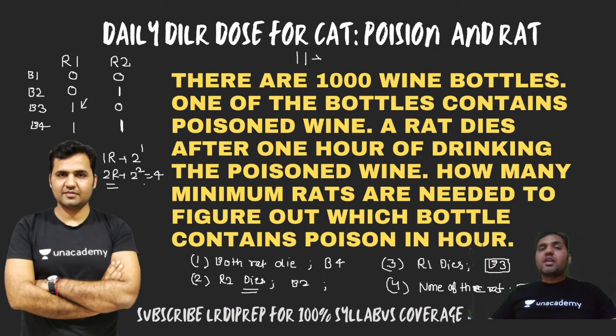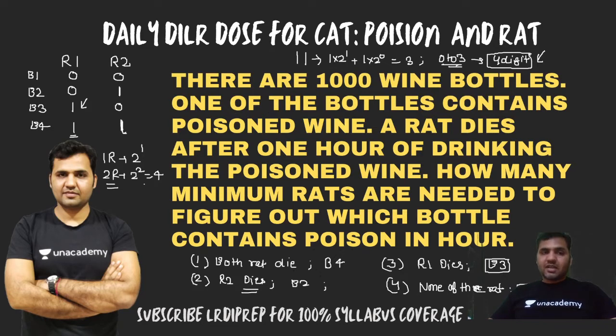And if I convert it into a decimal system, it will become 1 multiplied by 2 power 1 plus 1 multiplied by 2 power 0. With two rats, you see that this is the maximum possible number that you can make. And what is that number? 3. And from 0 to 3, we have 4 digits. And these 4 digits tell me the number of bottles out of which you can tell.